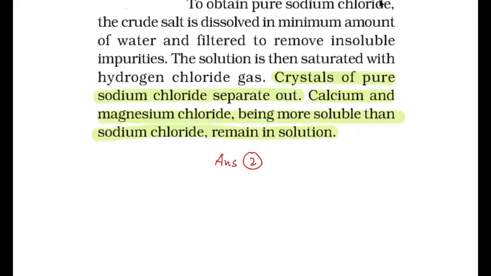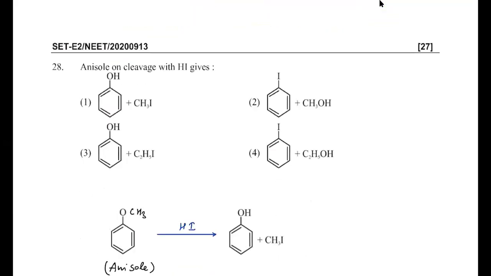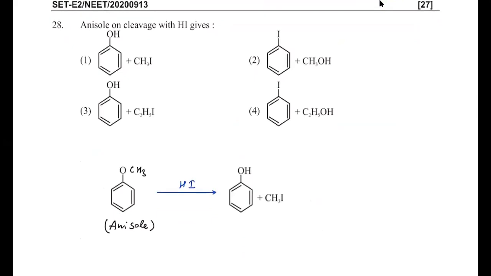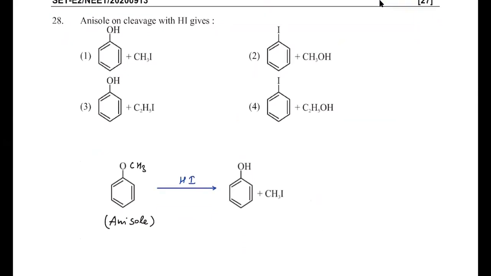Then the next question is given: anisole on cleavage with HI. So first you should know the structure of anisole. It should be C6H5OCH3. When you treat it with HI, then we know that this oxygen lone pair of electrons will be in resonance with the benzene ring. So here we have partial double bond character. That means it is difficult to cleave this bond.